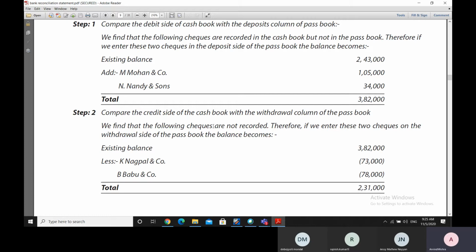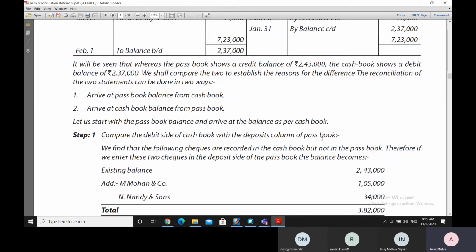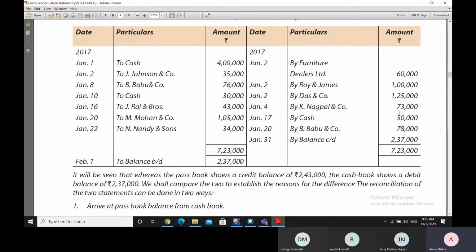Not recorded means they are not there in the passbook. Now these two checks are the checks which have been issued, 73,000 and 78,000. So let us look out here. This is one check 73,000. This is another check 78,000.